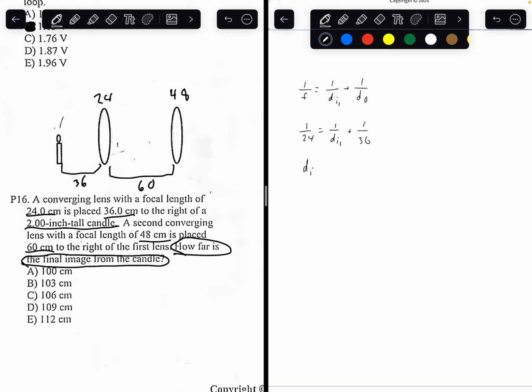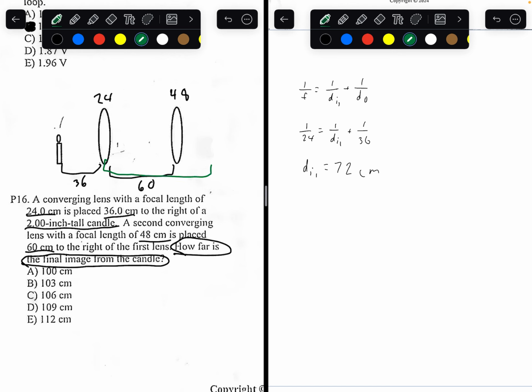Solving for the first image distance, you're going to get the distance from the first image and the lens is 72 centimeters. So the first image is going to be, I'll draw in green, 72 centimeters away from the lens. So this is the image.